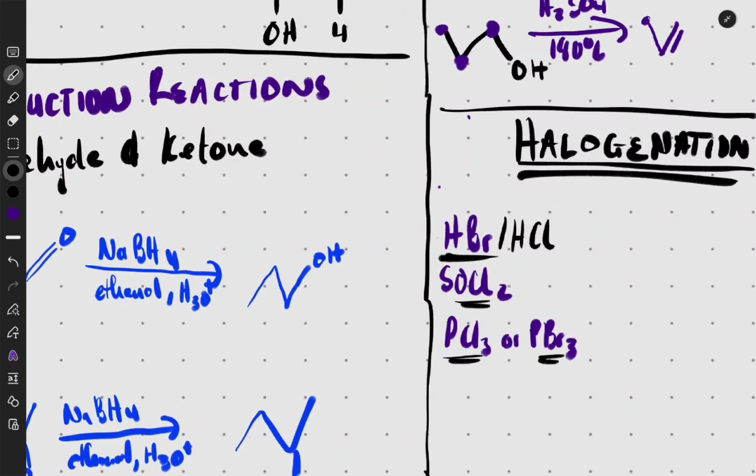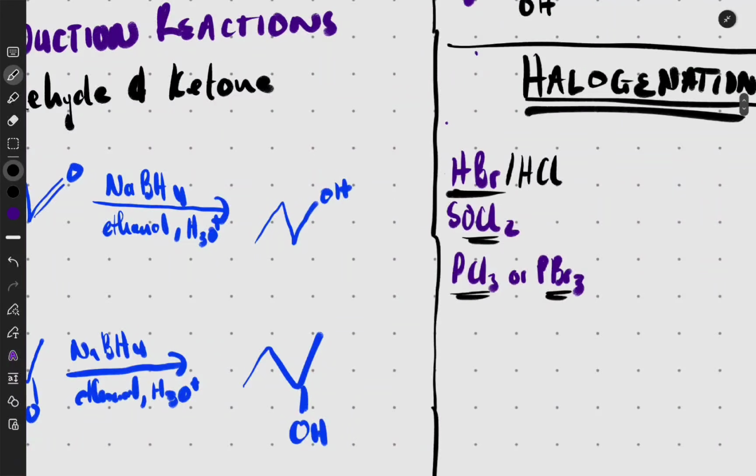Because we want to work with alcohols now, we want to add a group 7. So we can use HBr or HCl. When do we use HBr or HCl? This is going to be used for tertiary alcohols, when you have a tertiary alcohol and you want to add a halogen.